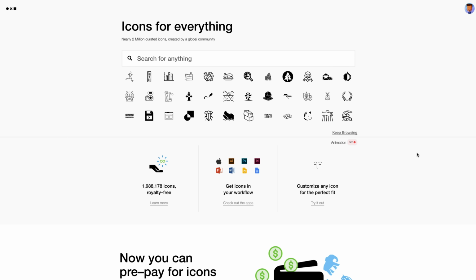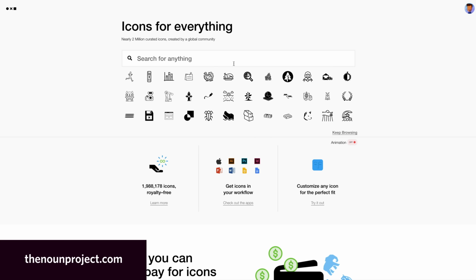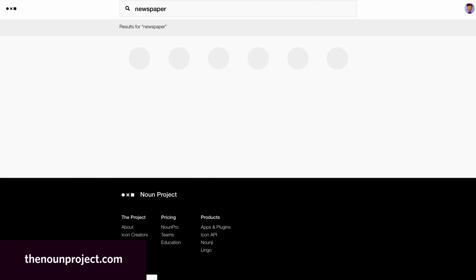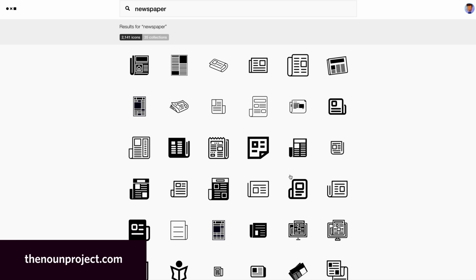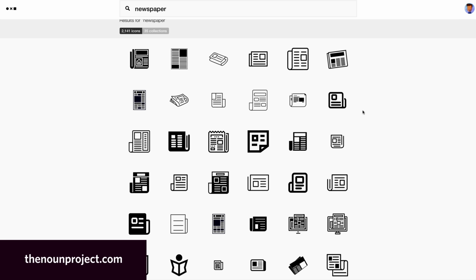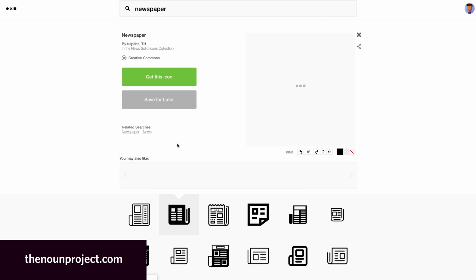Another fantastic resource that I used for this piece is thenounproject.com. And if you're doing an explainer, informational style video, this is an excellent resource. So let's say I wanted to do something about newspapers. So let's type newspaper, click that in, and all of a sudden I get all these different icons for newspapers. This is a fantastic resource. So I could say, okay, I'm really going with this kind of shaded in, darkened style. So let's click on this.